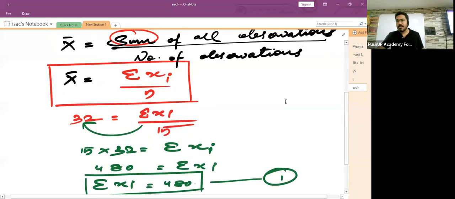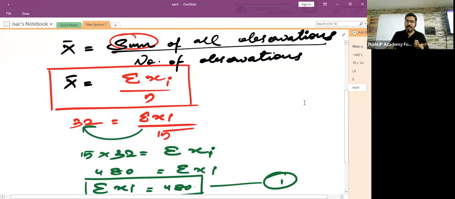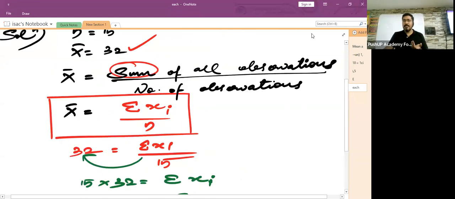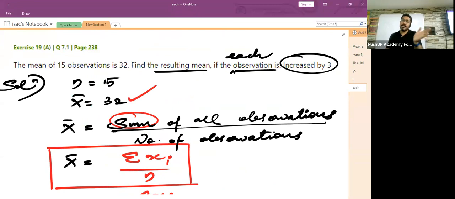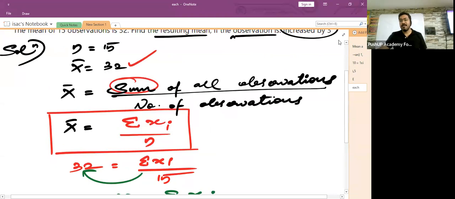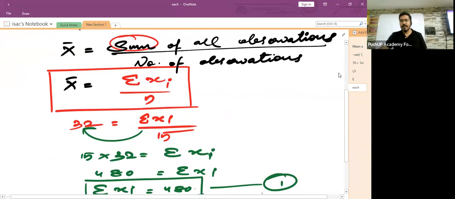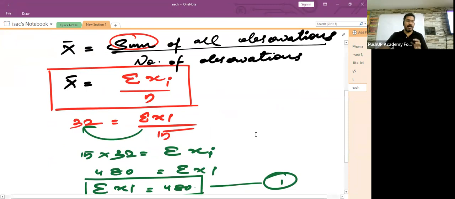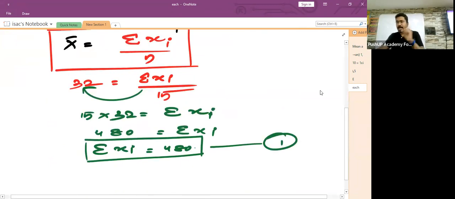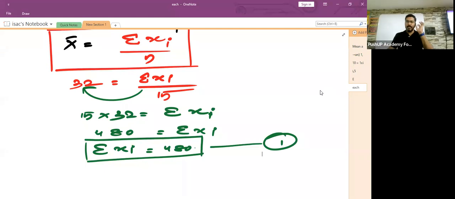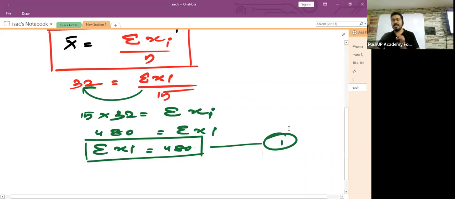What is the remaining part of the question? Read this. Find the resulting mean if each observation is increased by 3. This is the highlight of the question. You have to find the new average in case each and every observation is increased by 3. Okay, if each and every observation is increased by 3, then what will be the new average?